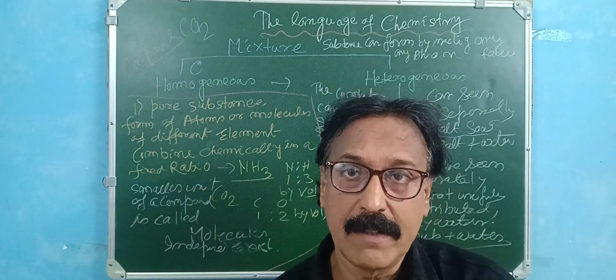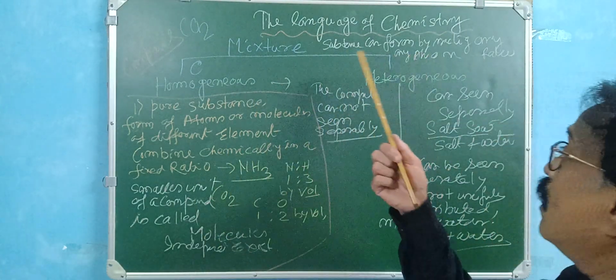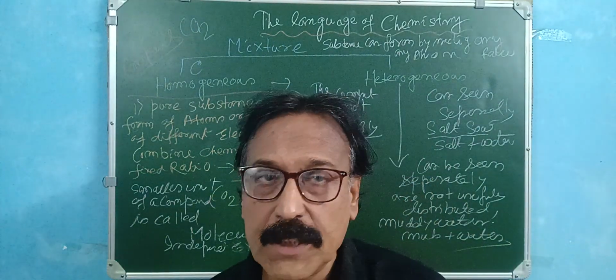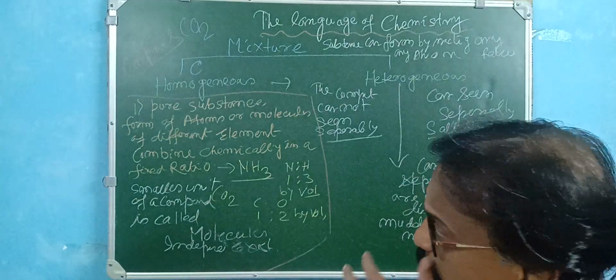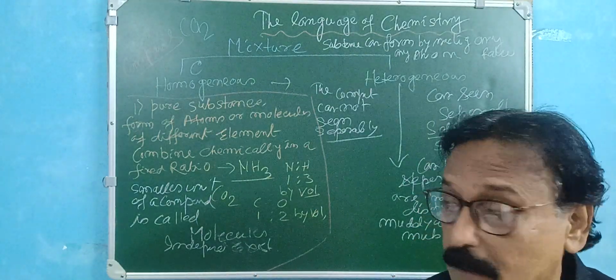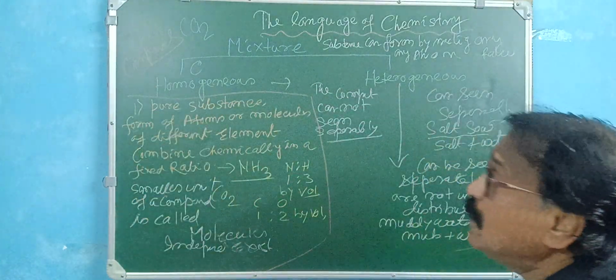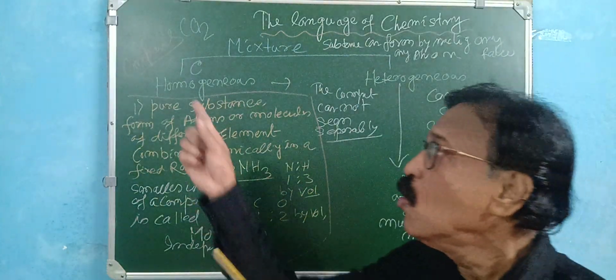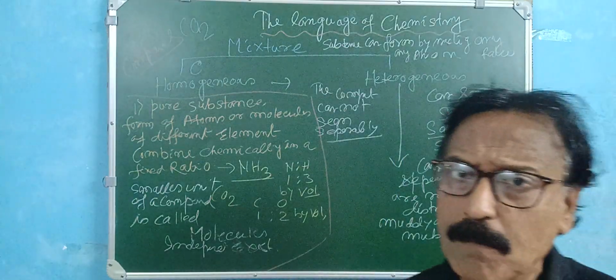They are chemically combined. But in the case of air, it is not chemically combined, so you can separate oxygen and carbon dioxide from air. Okay, so that is the difference between a mixture and a compound. Now, a mixture is of two types actually: homogeneous and heterogeneous. These are no problem.